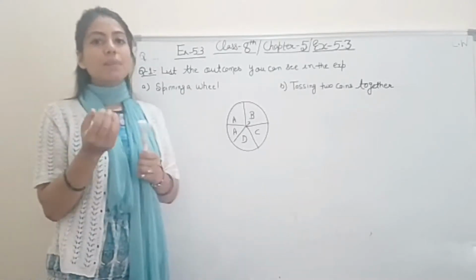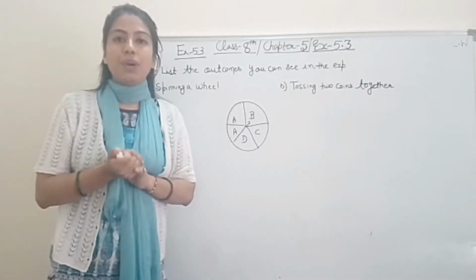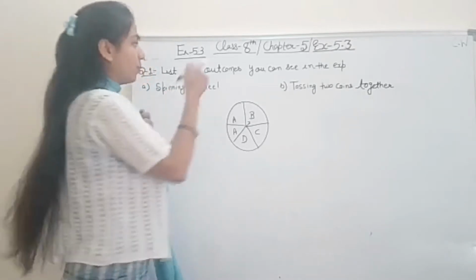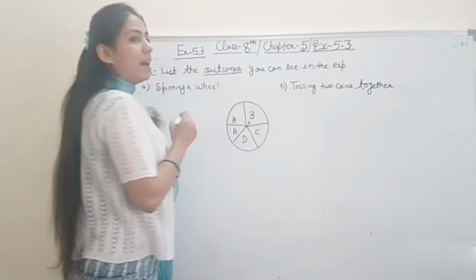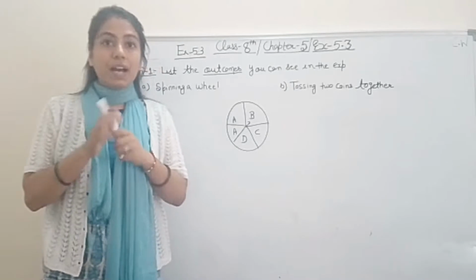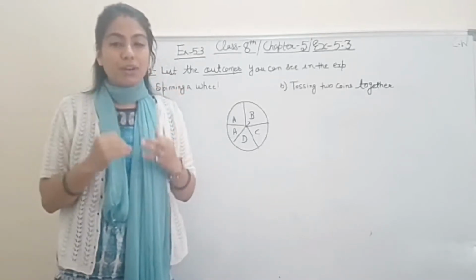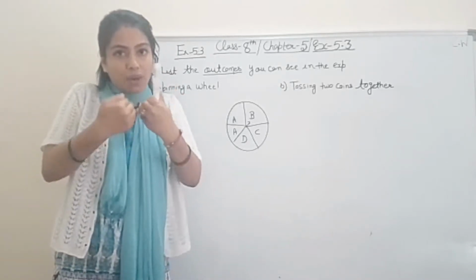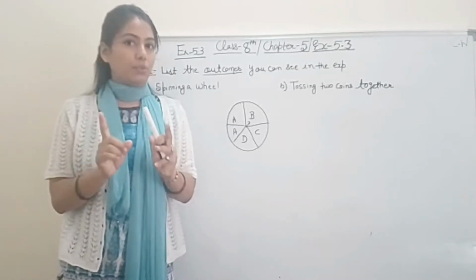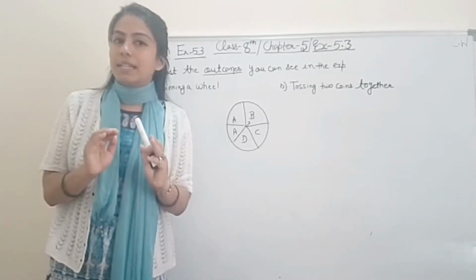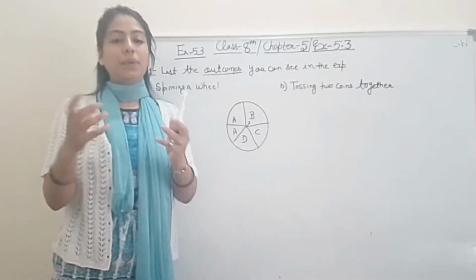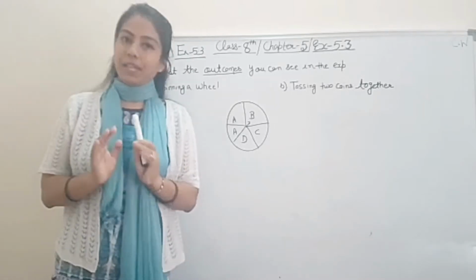It means you are doing some experiment, right? And you have to write down the outcomes. What is the question? Outcomes you have to write down. Fine, students, outcomes means total number of things, total number of outcomes. It has not asked for probability or chance. What is it asking? How many outcomes can there be when you are doing any experiment, right?